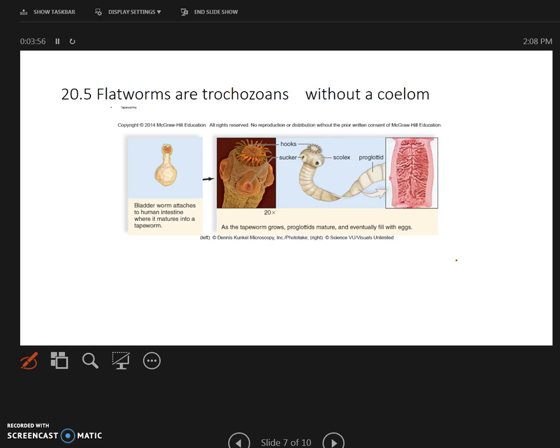Talking of parasitic flatworms, you are very familiar with this. Here is a tapeworm, and if you see the structure of a tapeworm, it has a false head. This false head is called the scolex, and then it has false segments, and these false segments are called proglottids. These are not true segments. The scolex has suckers and hooks. These hooks and suckers will help it attach to its host.